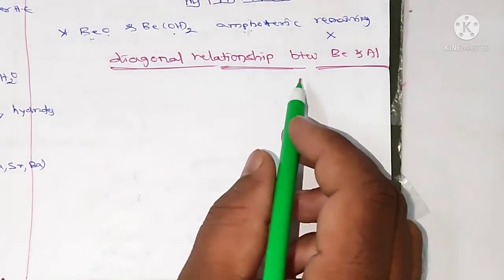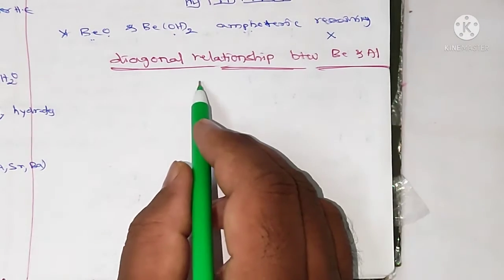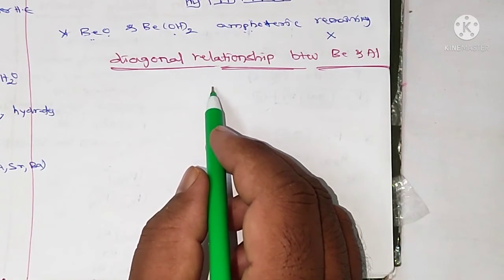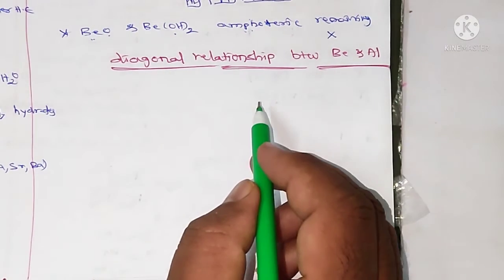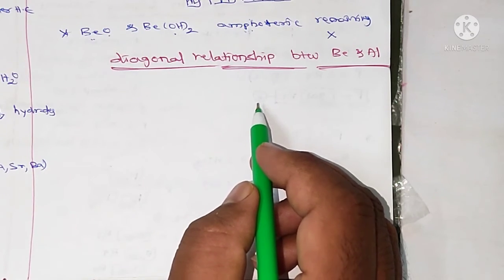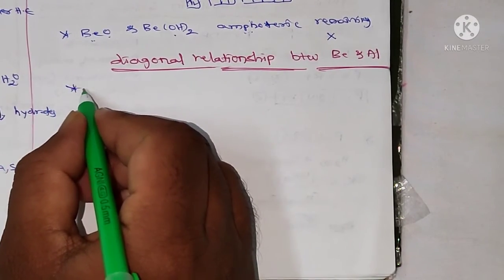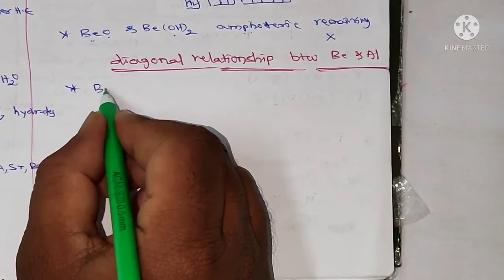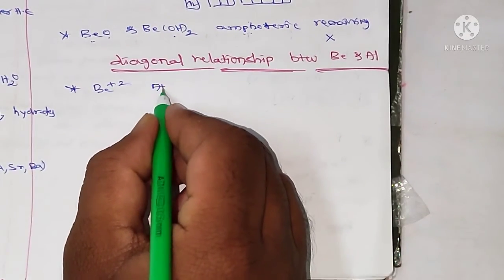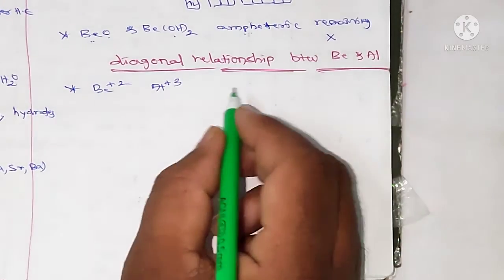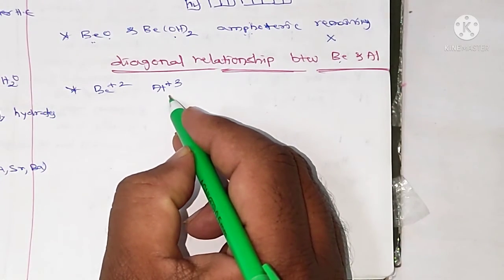Next one, the diagonal relationship between beryllium and aluminium. Diagonal relationship means similarities between the first element of a group and the second element of the next group. Here the ionic radius of beryllium plus 2 is nearly the same as that of aluminium plus 3. So beryllium has the same properties as aluminium.